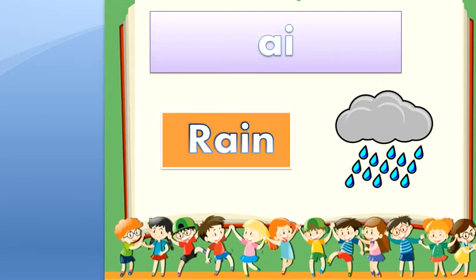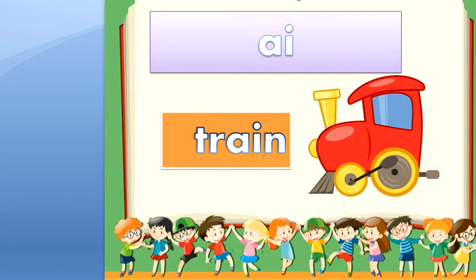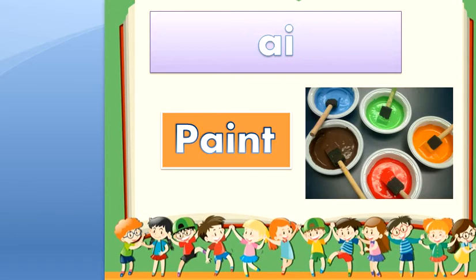For example, we have R. A and I make the sound A, so it will be R. A and N will be rain. Rain. Notice that the sound in the middle is A. Okay? And here we have train. Train. Can you notice the sound A in the middle? Train. And here we have chain.